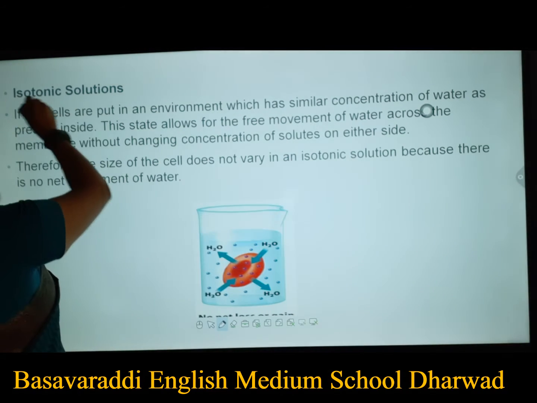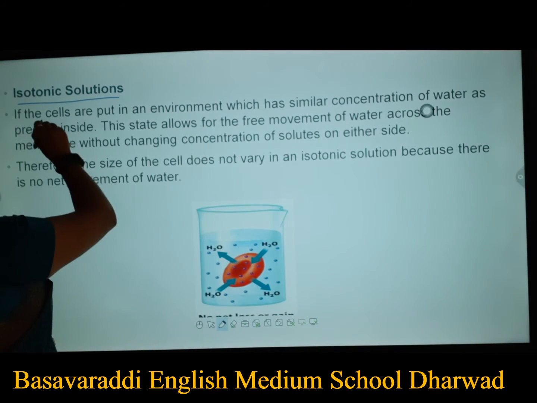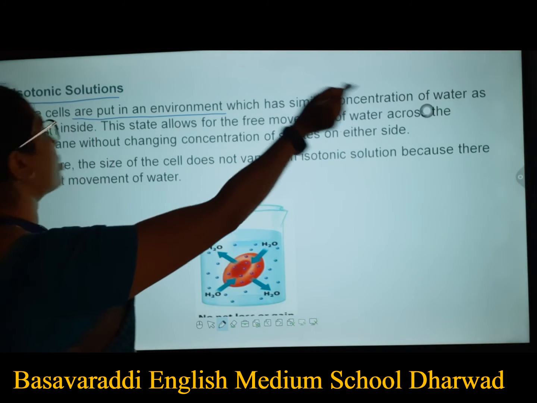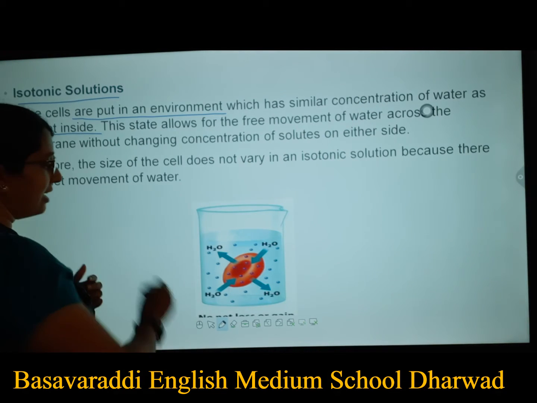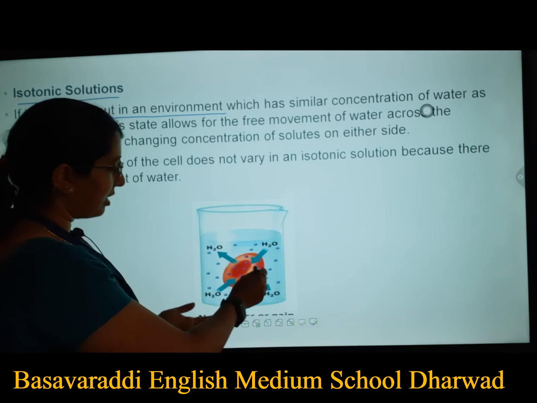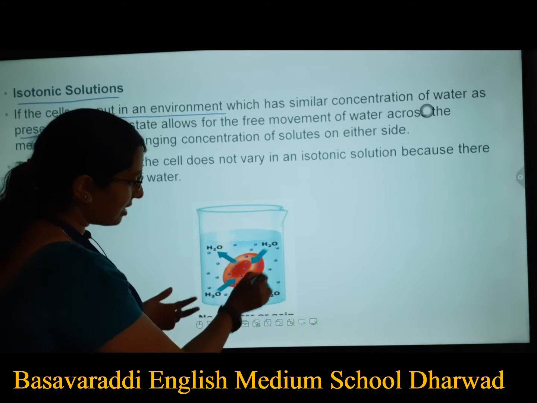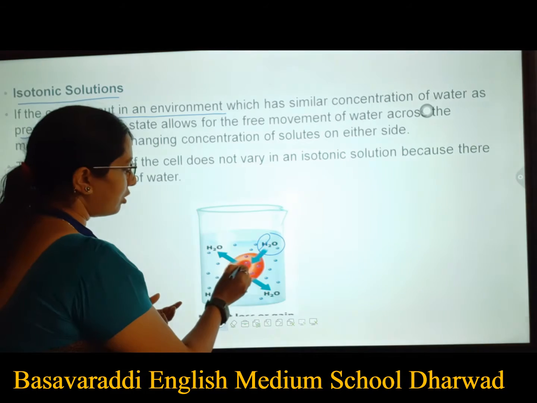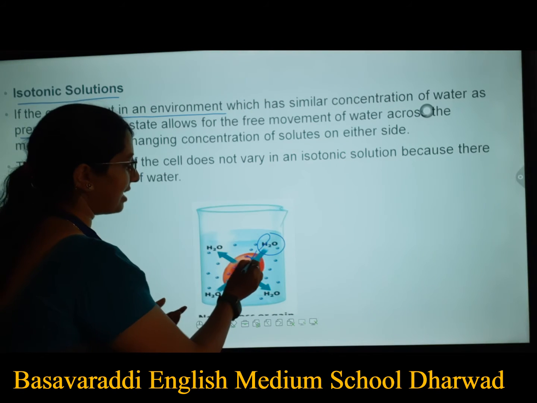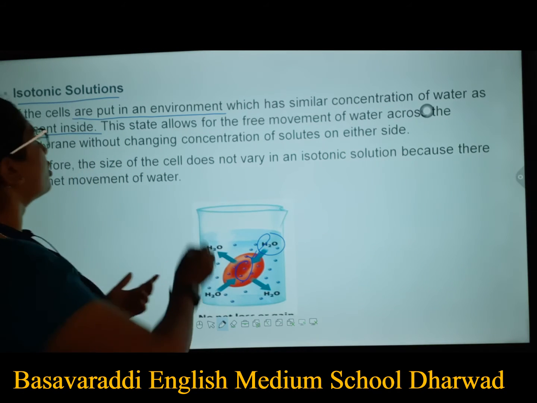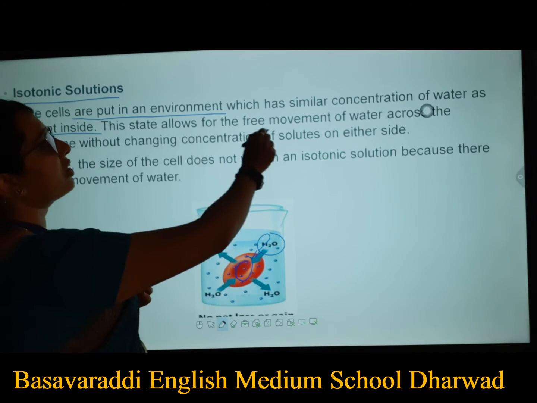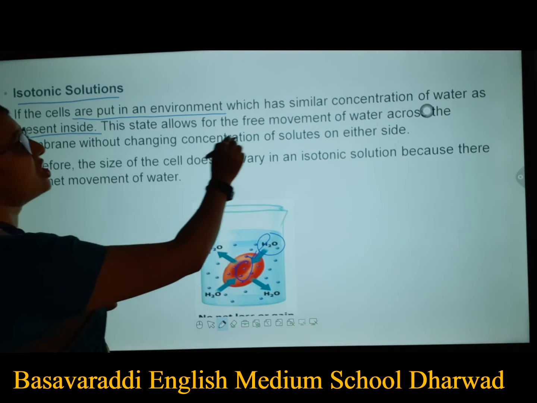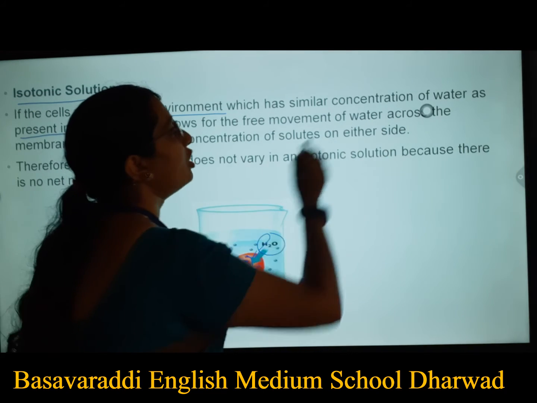When it comes to an isotonic solution, the cells are put in an environment which has a similar concentration of water as is present inside. That means you have put your blood cells in a beaker where the concentration of water is equal to the concentration of water inside the cell. This state allows free movement of water across the membrane without changing the concentration of solutes on either side.